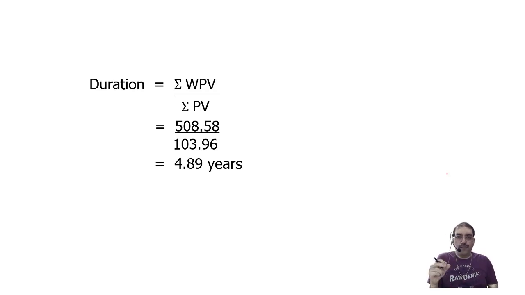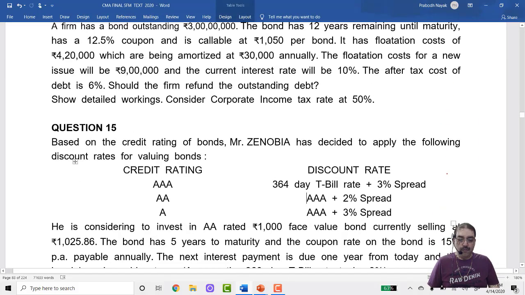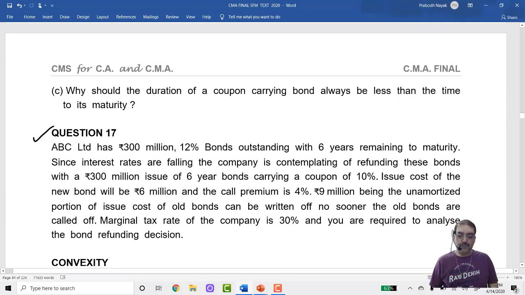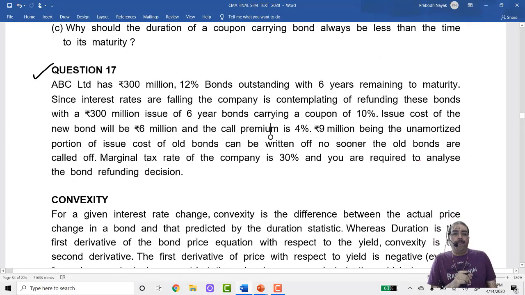So let us see which question we are going to do. Now, what we are going to do? We are going to take up question number 17. Are you ready with question 17? Page number 84, question 17. Let us see what is the question.